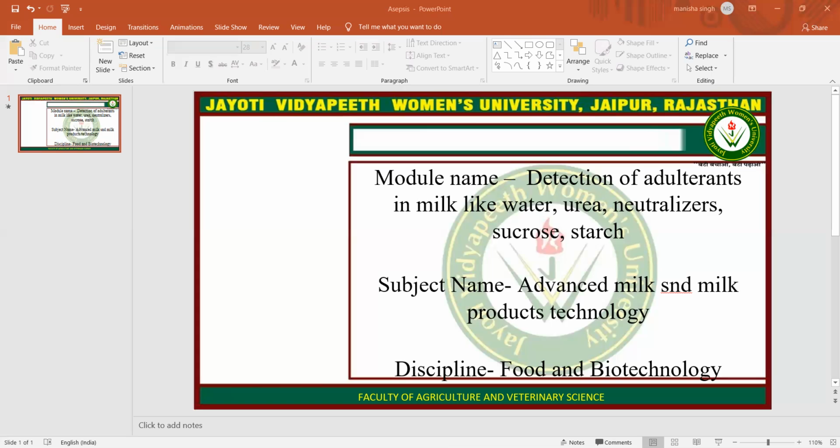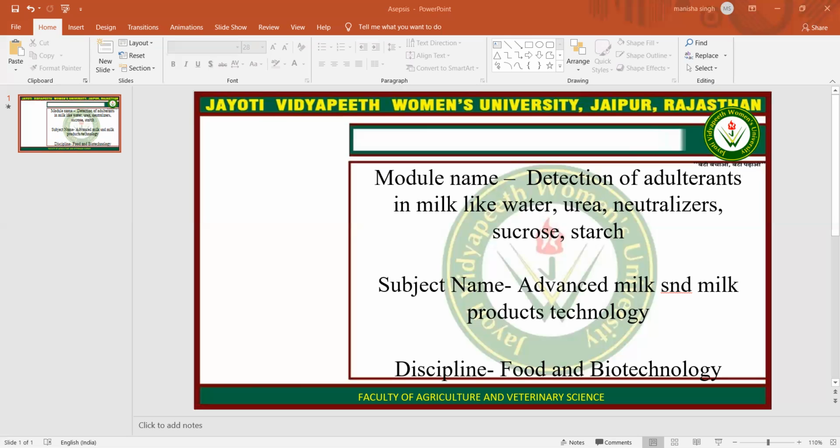Then detection of added urea in milk. Urea is a natural constituent of milk and it forms a major part of the non-protein nitrogen of milk. Urea concentration in milk is variable within the herd. Urea content in natural milk varies from 20 mg per 100 ml to 70 mg per 100 ml. However, urea content above 70 milligrams per 100 ml in milk indicates milk containing added urea.